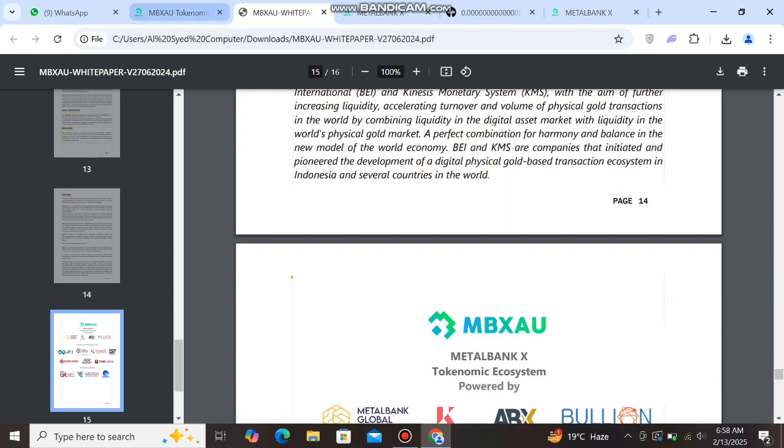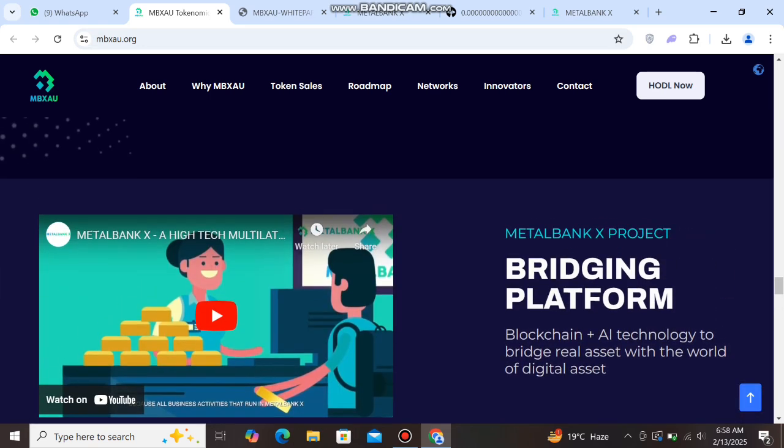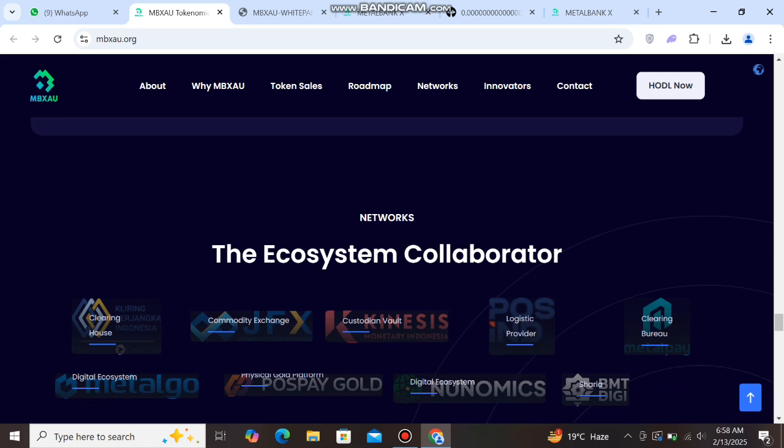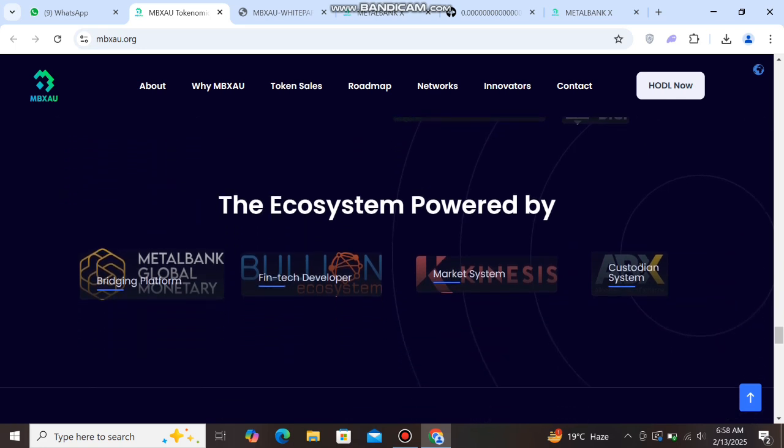And next back to the home page. And next you can see this more detail. You can check here. You can see this network, ecosystem collaborator. You can see this network, community exchange, clearing house, digital ecosystem. And you can check here Sharia. You can see this all is the ecosystem collaborator network. And next you can see this the ecosystem powered by custodian system, market system.